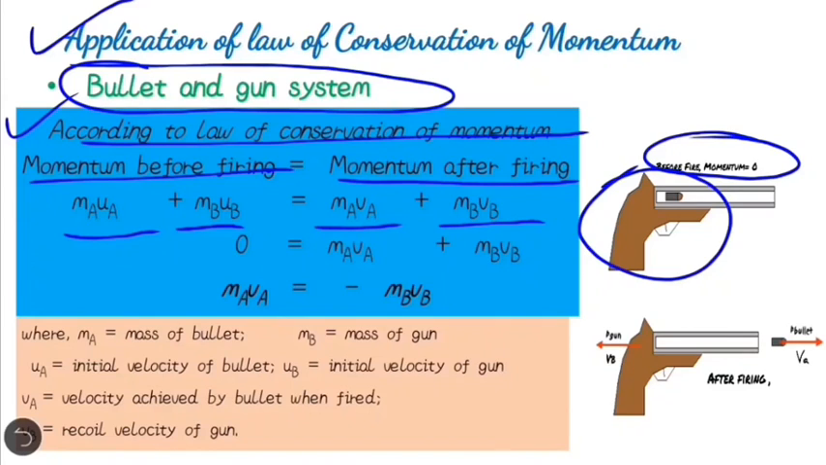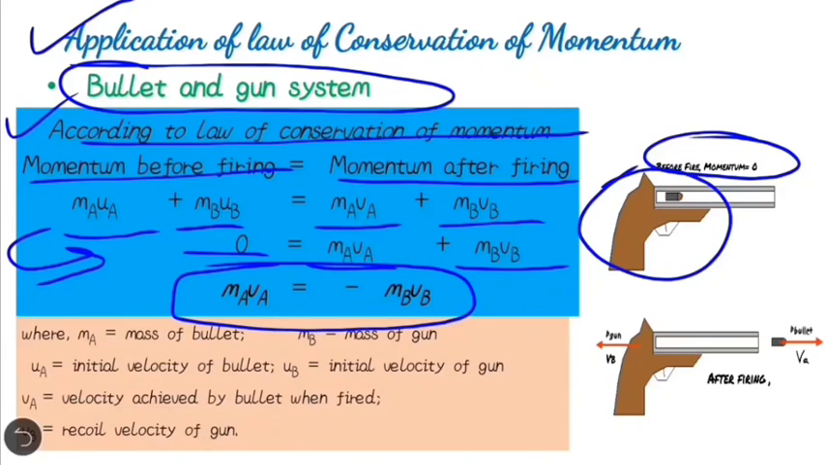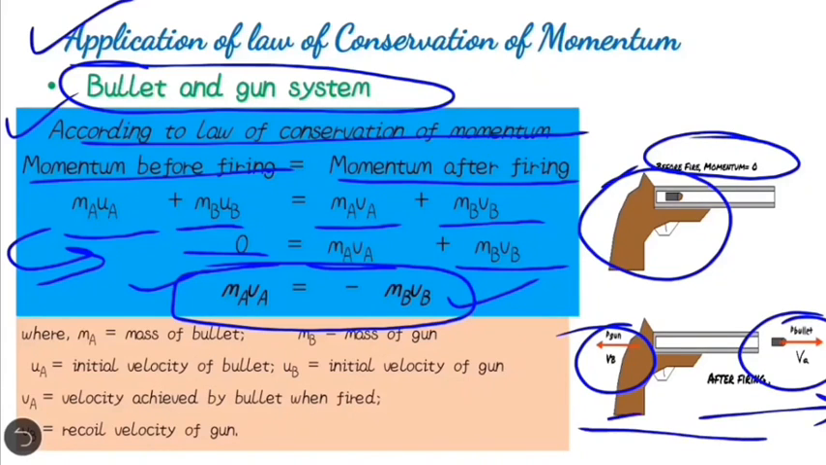So putting the initial velocity 0, momentum before firing will be 0, which is equal to MA VA plus MB VB. From this we can make a statement: MA VA is equal to minus MB VB. So by this we can conclude that if the bullet is going forward, then there will be a recoil velocity of the gun in the opposite direction of the bullet. So if the bullet is going in the forward direction, there is a recoil velocity of the gun in the backward direction, which produces a shock.